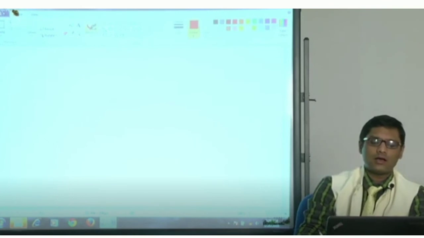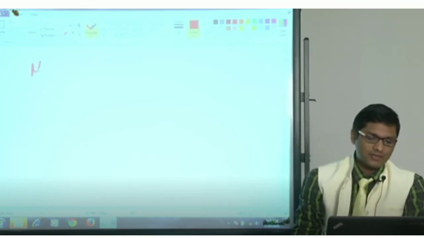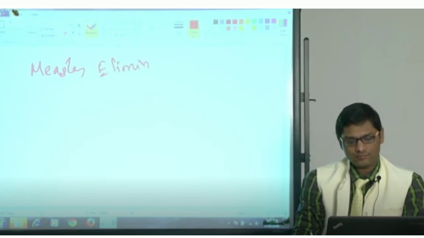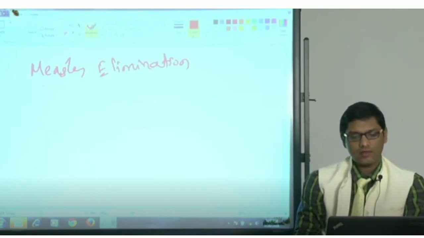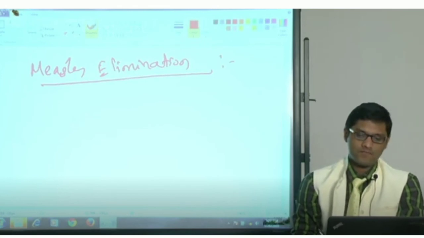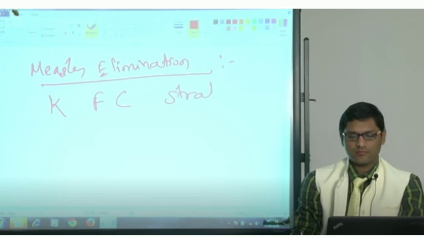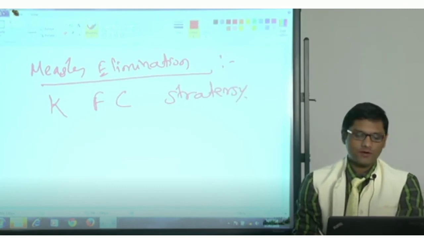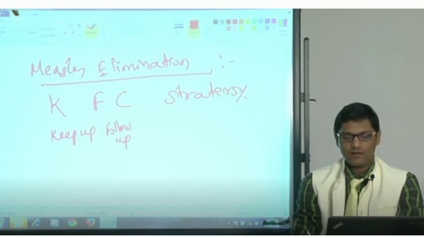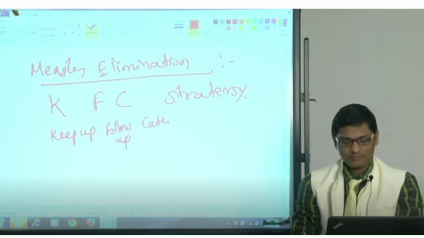Okay, so this is all about measles. And regarding the measles elimination strategy, they say that KFC strategy stands for keep up, follow up and catch up.